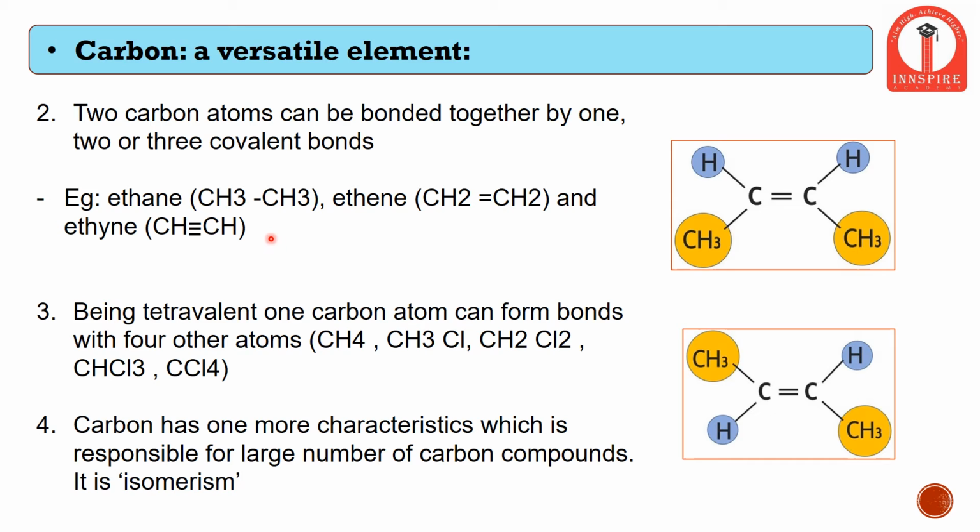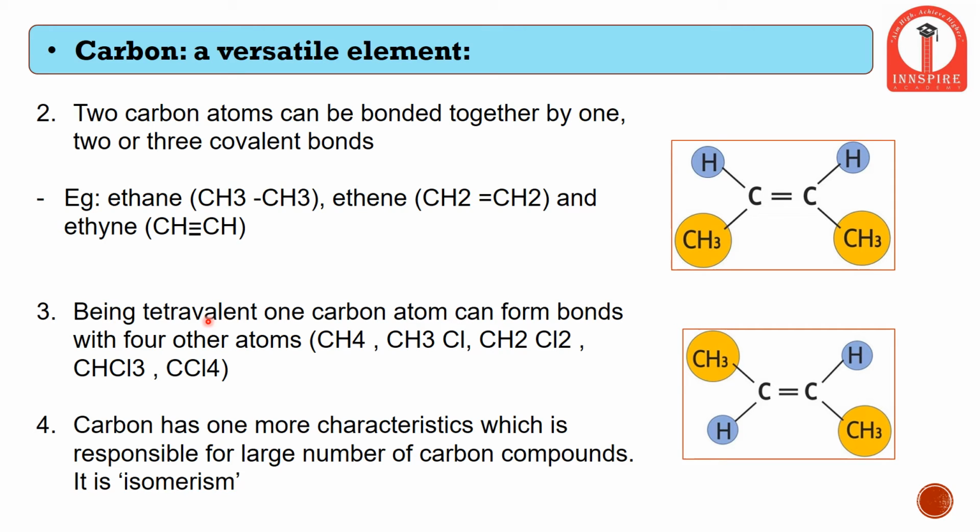So these are the various examples of how any chemical compound can be named with respect to the presence of single, double or triple bond. If it has a single bond, then the ending should be ANE. If it has a double bond, then the ending should be ENE. And if it has a triple bond, then the ending should be YNE.